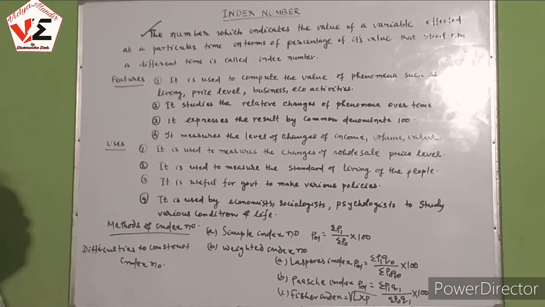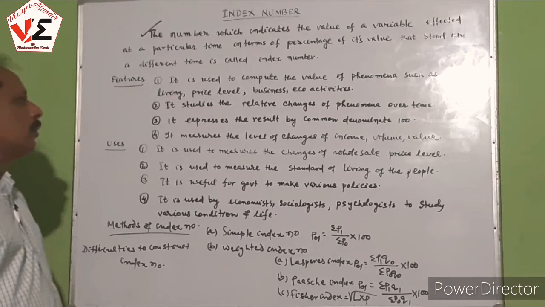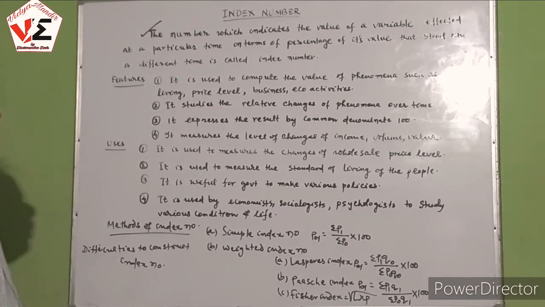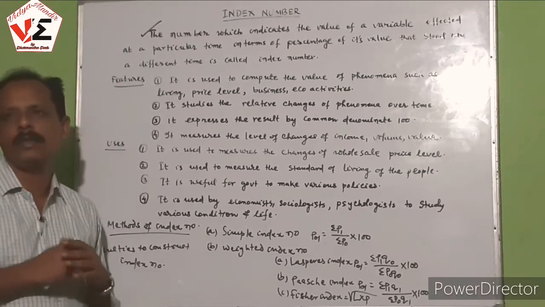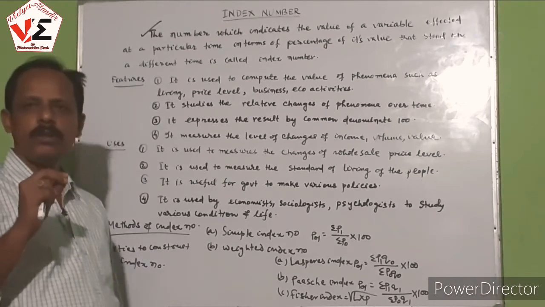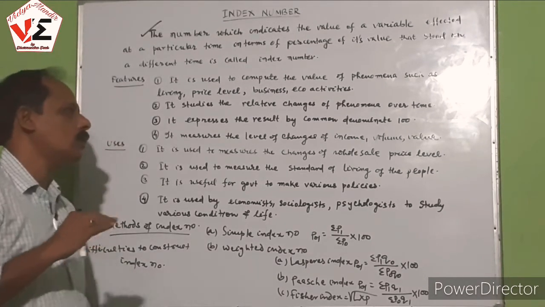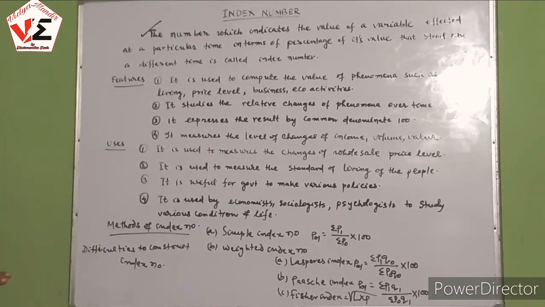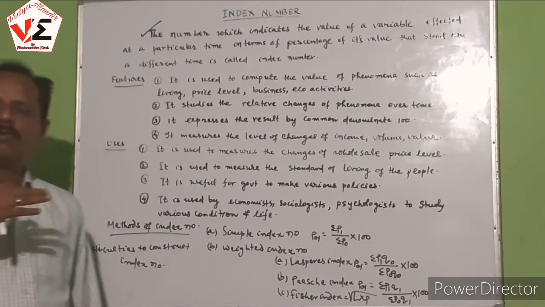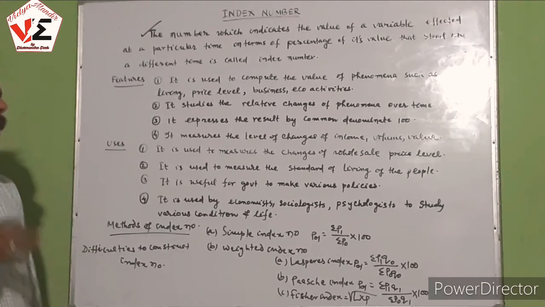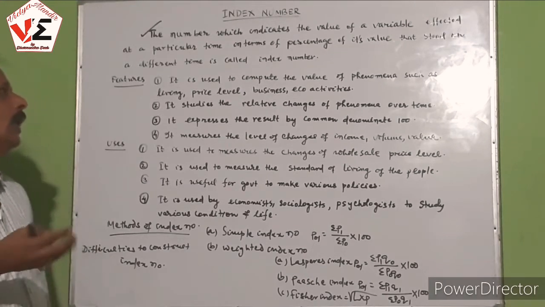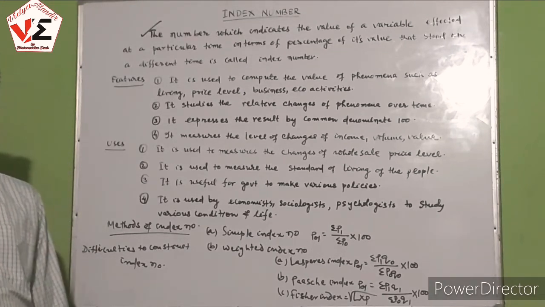Let us discuss the features of the index number. What should be the features of the index number? It is used to compute the value of phenomena such as the cost of living, price level, business and economic activity. So the index number is very useful to find out the cost of living, up to what extent the price level will change, and it is useful for businessmen and the economic activities of the nation.